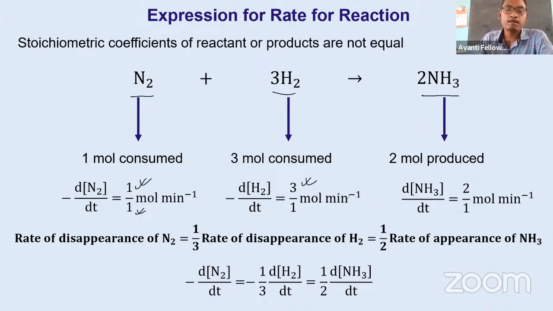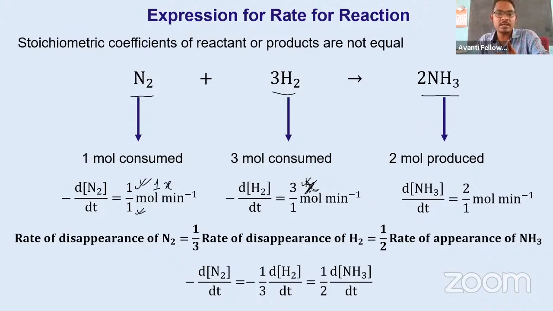Suppose we take the speed with which this change is taking place. The change of nitrogen with time is suppose 1x, where x is our speed. Then the speed of change of hydrogen is 3x, because 3 moles are changing per minute.